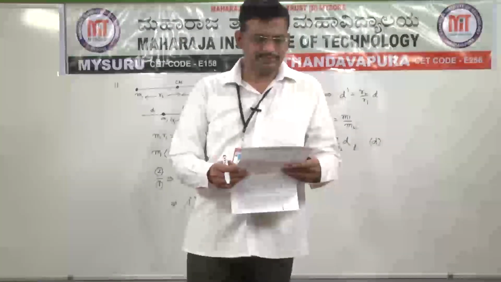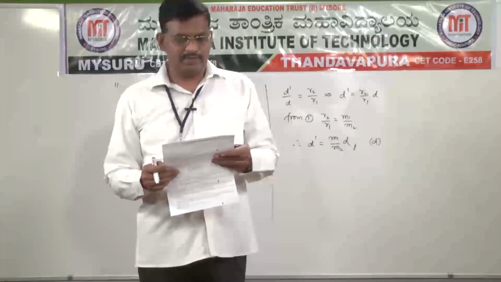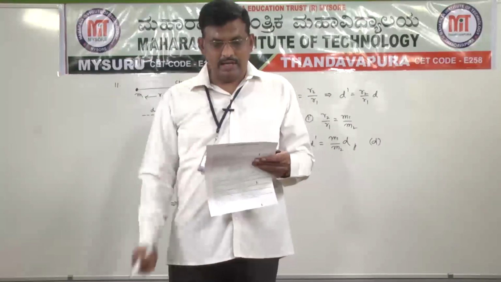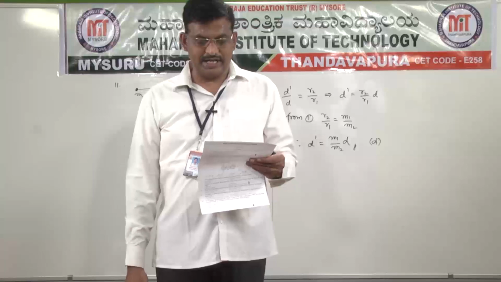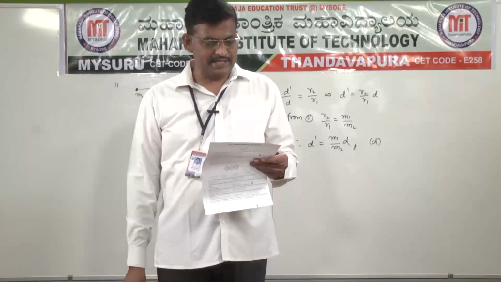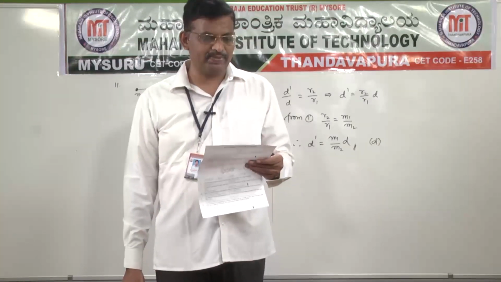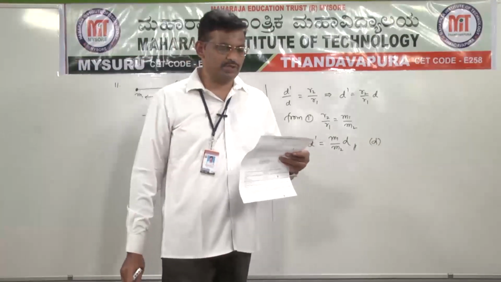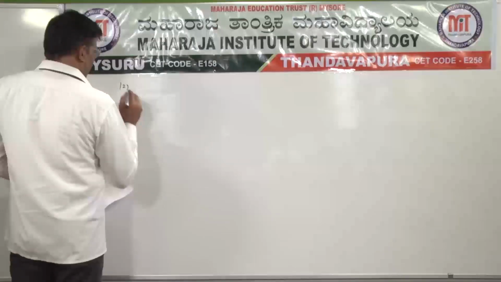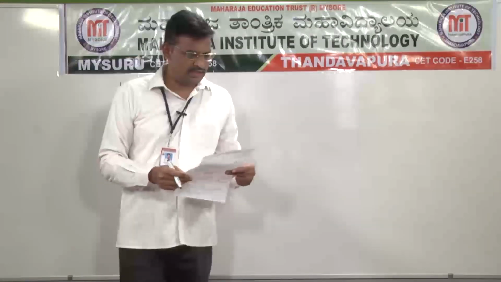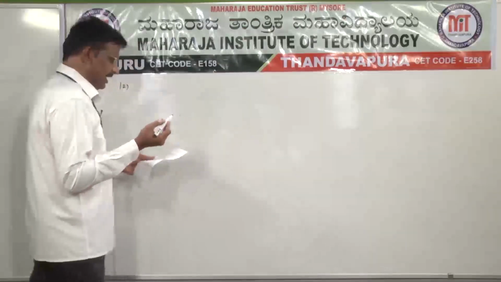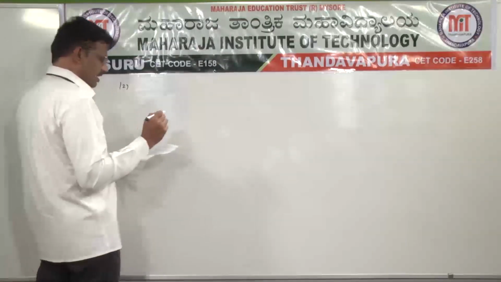Next, 12th question. Two persons of 60 kg and 80 kg are sitting at the ends of a boat of mass 60 kg and length 4 meters. The boat is stationary. If the men now exchange their positions, then, see the solution.